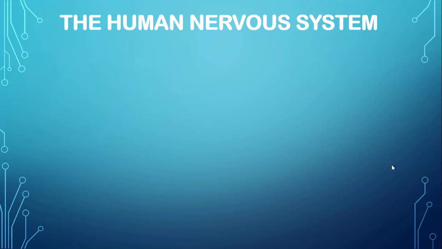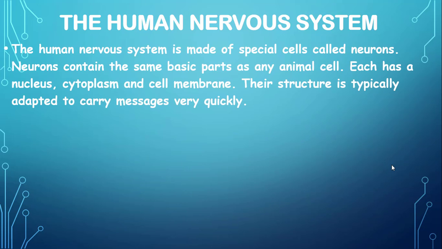Okay, let's study a little bit more. The human nervous system is made of special cells called neurons. Neurons contain the same basic features as any animal cell. Each has a nucleus, cytoplasm and a cell membrane.